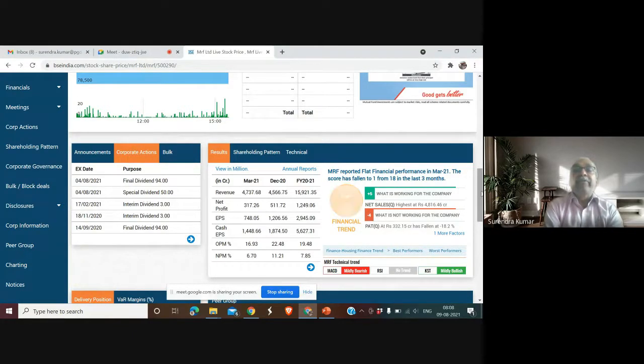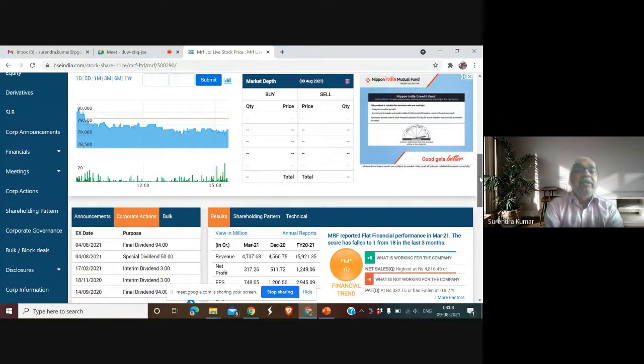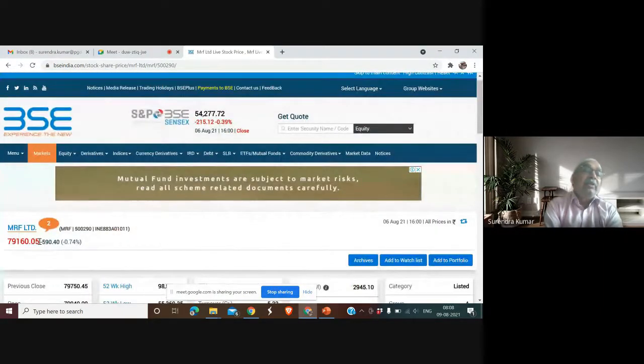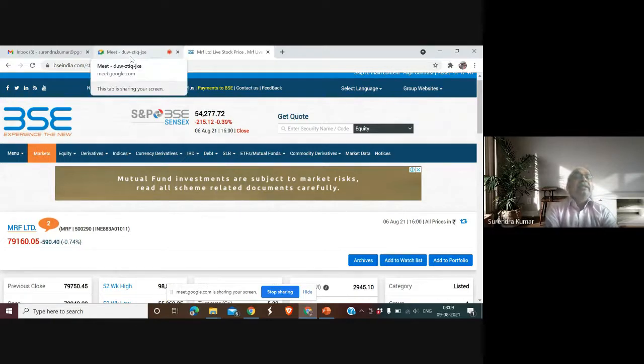So they are not declaring a very high dividend, but the market price of this share is very, very high. This is the only share which has got such a high level of price. Otherwise, most of the shares are below 40,000 rupees. There are some shares in the range of 30,000 also, but again very few, 3-4 shares. Then there are a few more companies which have got 20,000 rupees plus share price. So this dividend is again a long-term decision, and a complex decision to interpret its implication, is what I am saying at this moment.